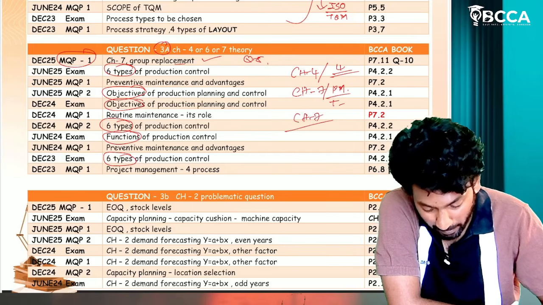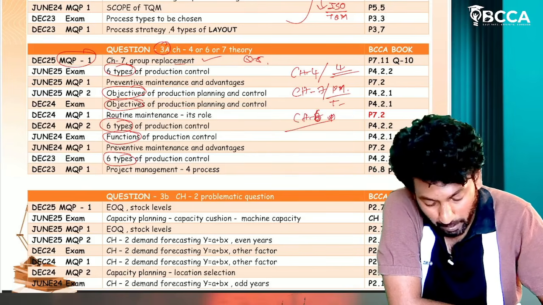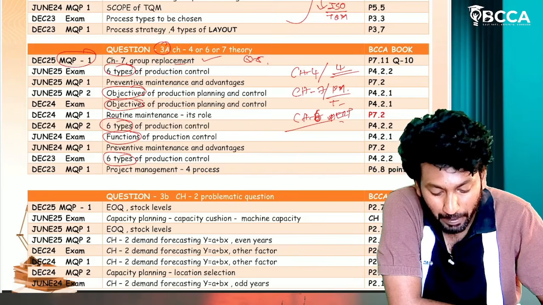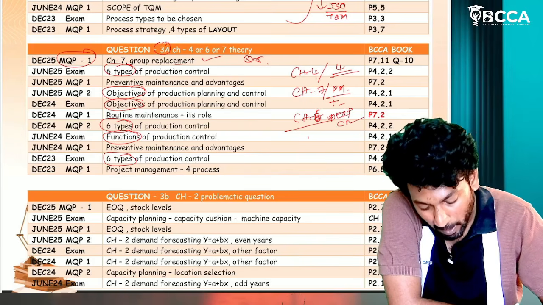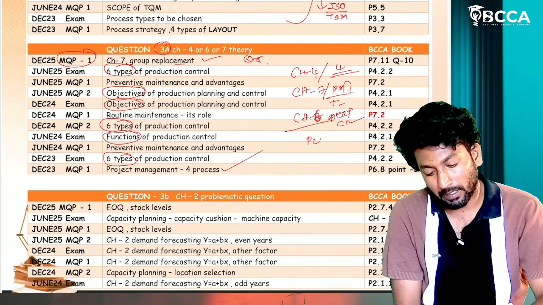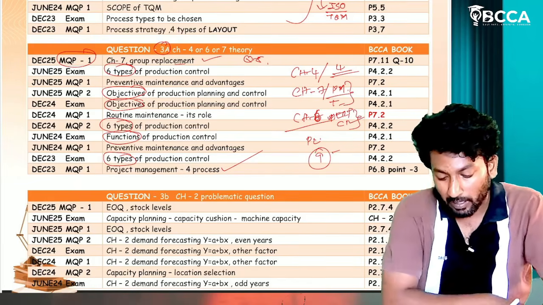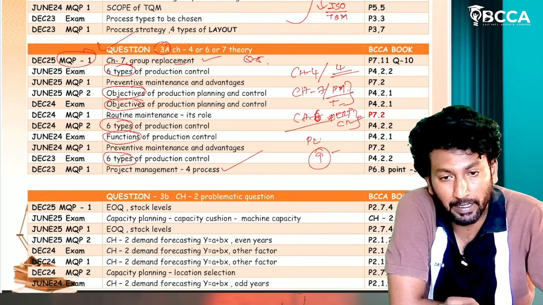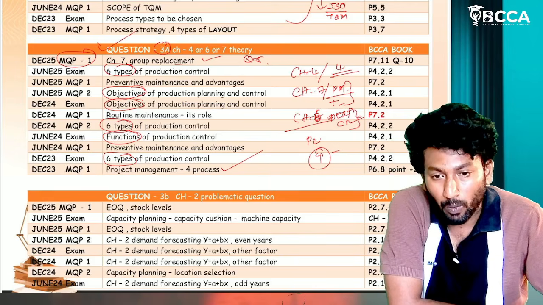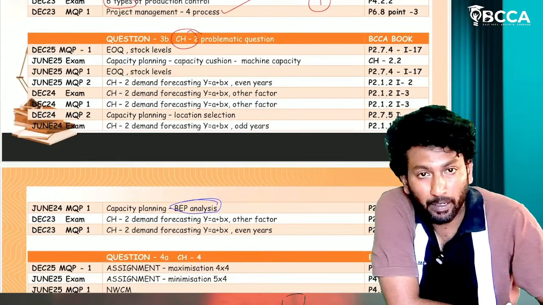Chapter number 6, differences between program evaluation review technique, PERT, CPM differences, as well as the project life cycle question is there, sir. Okay, that means 4 plus 3 plus 2, 9 questions. If you learn those 9 questions, you can write this question number 3A. Okay, now coming to 3B, sir. This 3B is chapter number 2, problematic question only.